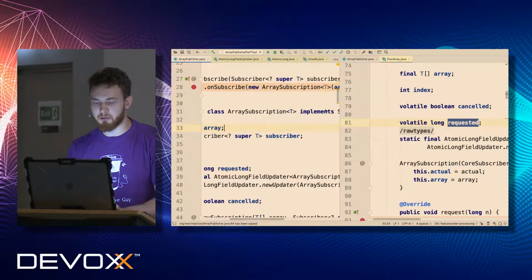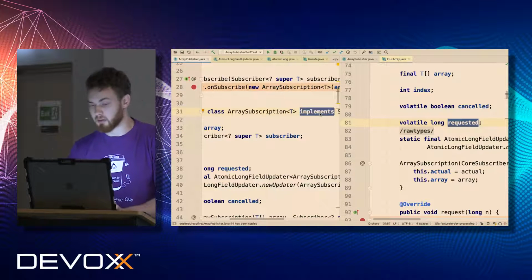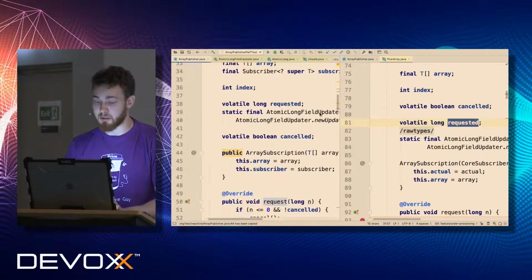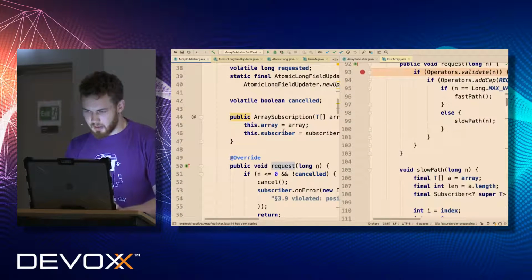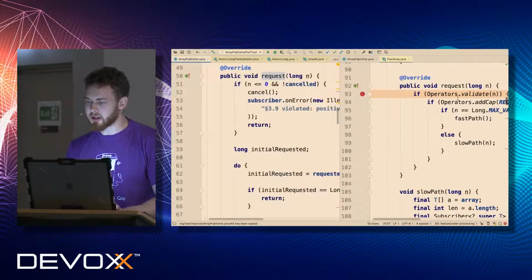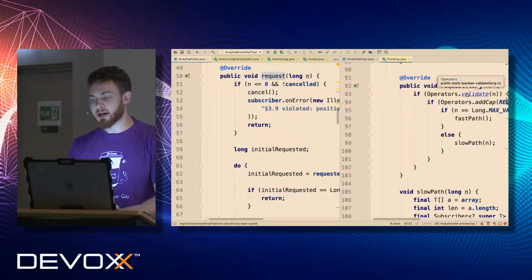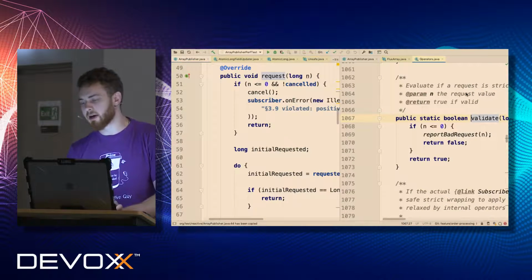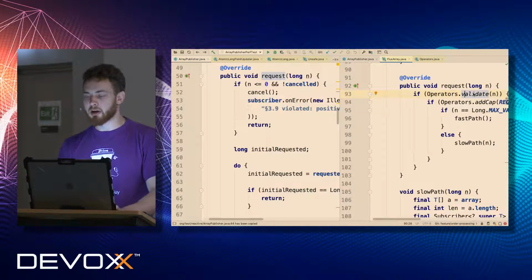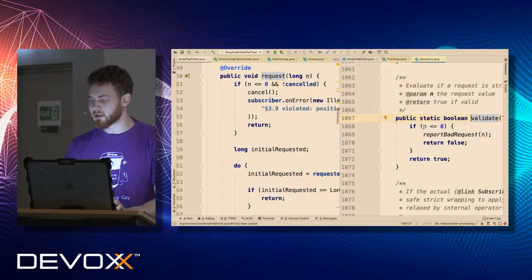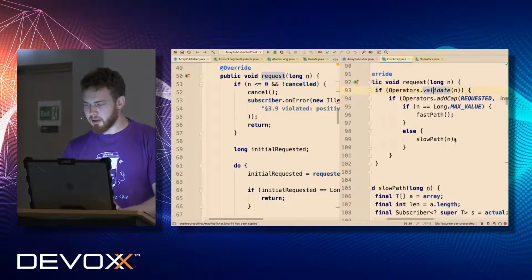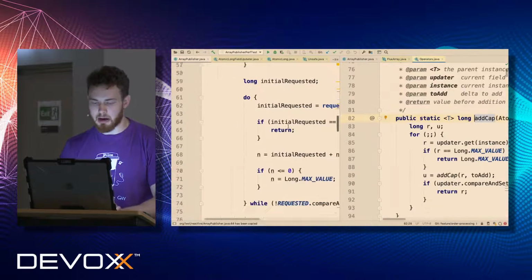So this is a better way to just extend object, and it will get the same performance effect. What next? Here is request field. Basically, request field in Project Reactor is a little bit simplified, because some verification are hidden inside utility methods, like verification that n is less than 0. Then we have the same add and cap as ours.